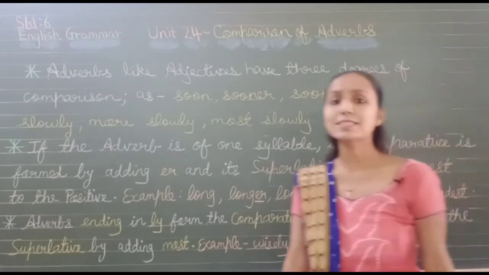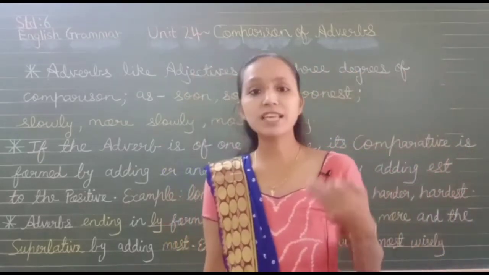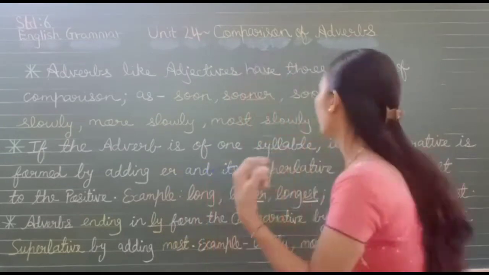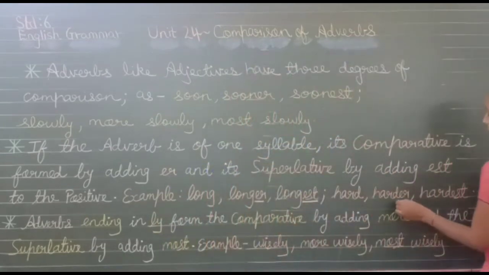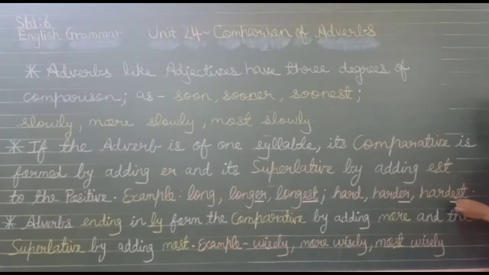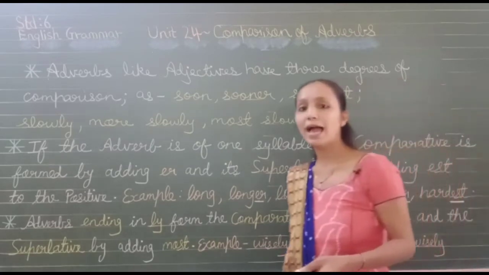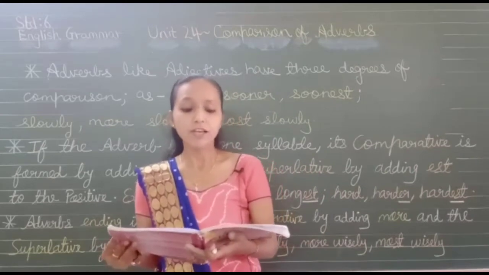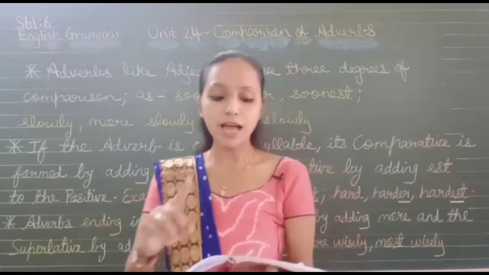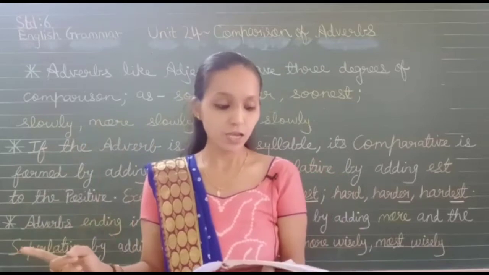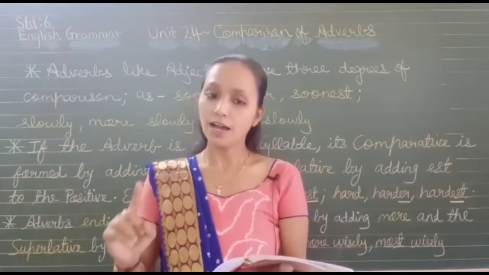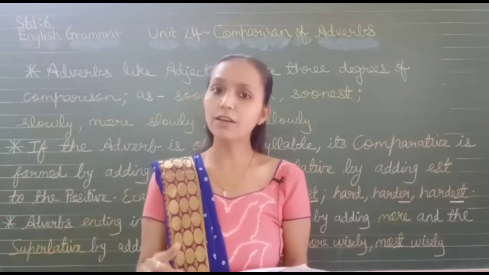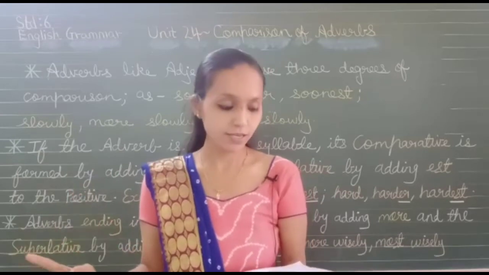Next example is hard. When you say hard, it is 1 syllable. So the comparative will be formed by adding er, harder, and the superlative by adding est, hardest. Other examples are there. Large, 1 syllable, larger and largest. Hard, harder, hardest. Near, nearer, nearest.